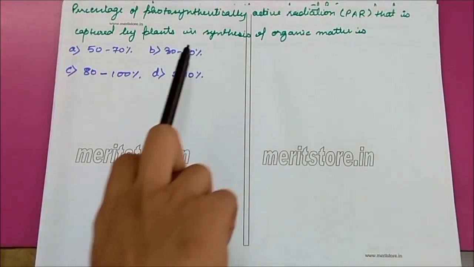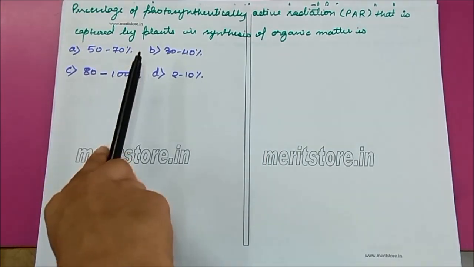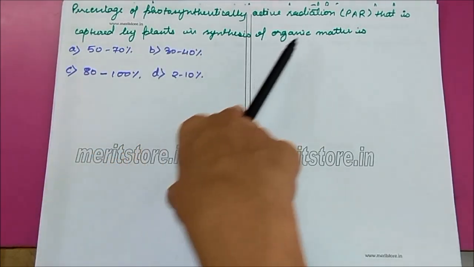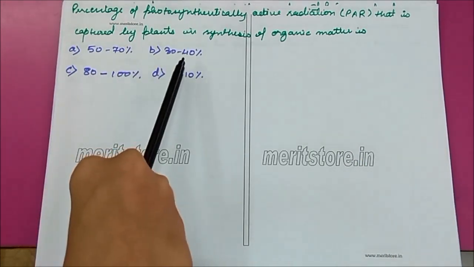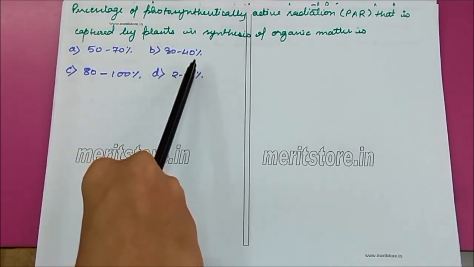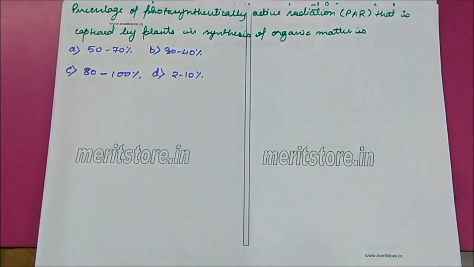Percentage of photosynthetically active radiation PAR that is captured by plants in synthesis of organic matter is: 50 to 70%, 30%, 30 to 40%, 80 to 100%, 2 to 10%.